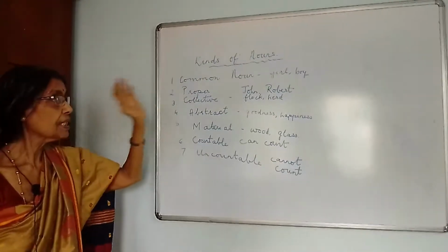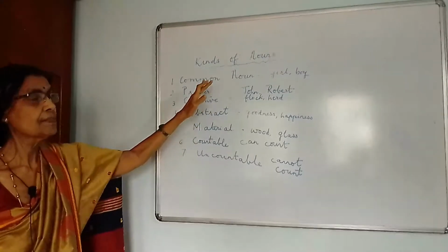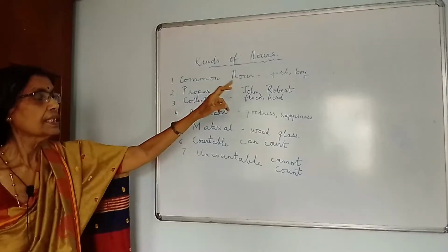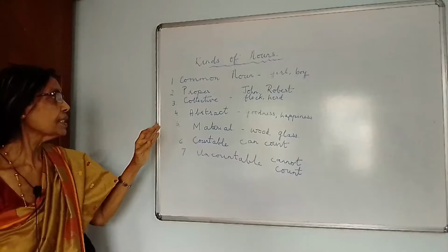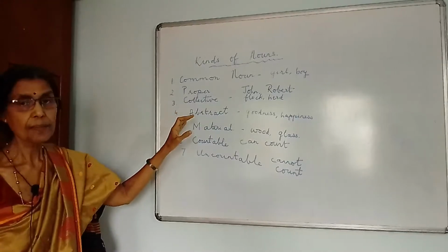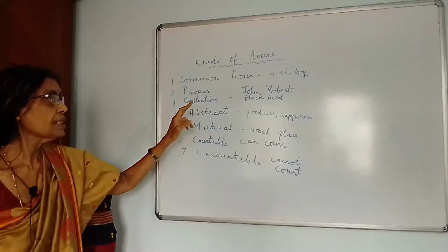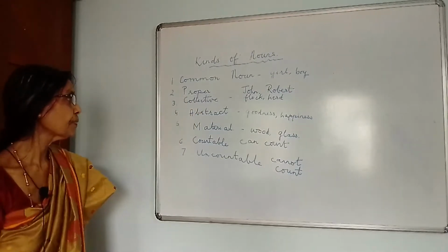Now for example, in the common noun we say boy. Here we give a special name to that boy. For example, John. Girl, it can be Mary. So what is the difference? Proper noun is a special name, whereas common noun is common. And proper noun we begin always with capital letters.